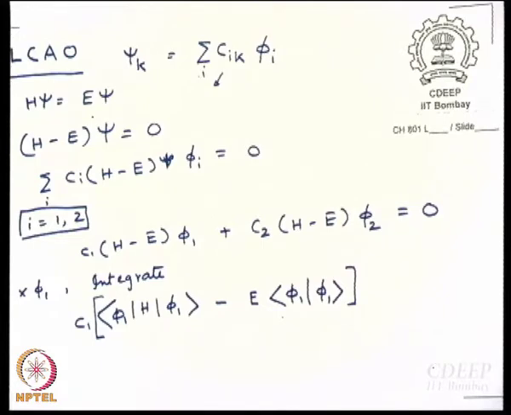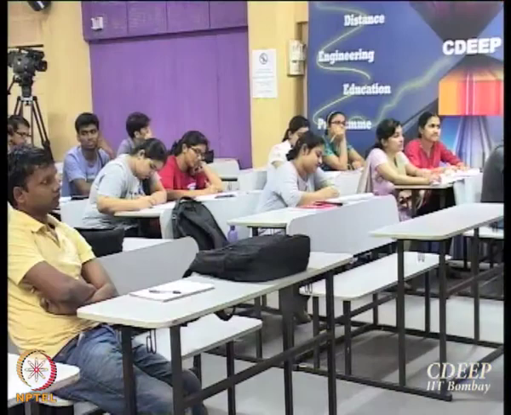What is 1, what is 2? First atomic orbital, second atomic orbital of the same atom or different atoms? Different atoms, right. 1 is for atom number 1, 2 is for atom number 2. Let us be clear about that. These are not the atomic orbitals of the same atom.